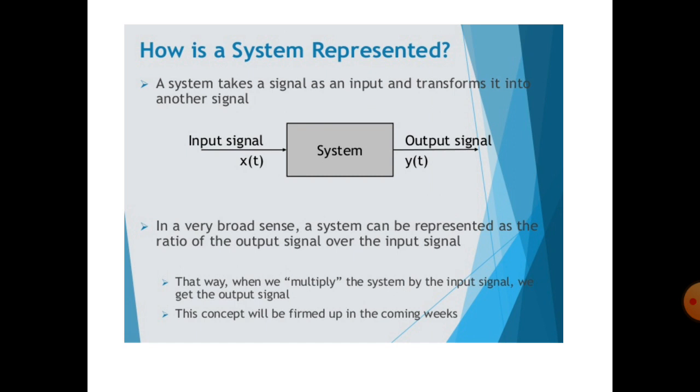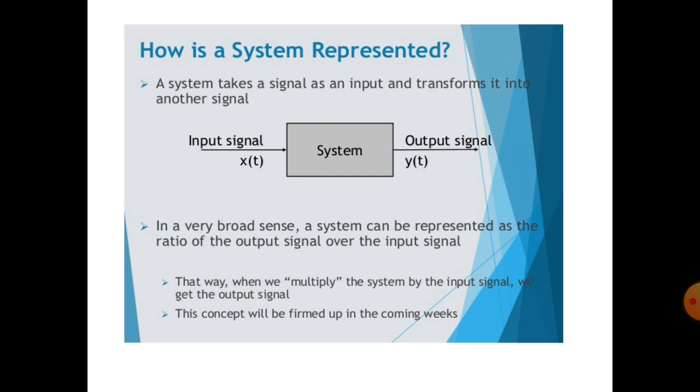It performs the operation and produces the output or response y of t. The input is called excitation and the output is called response. So this is nothing but the definition of system.